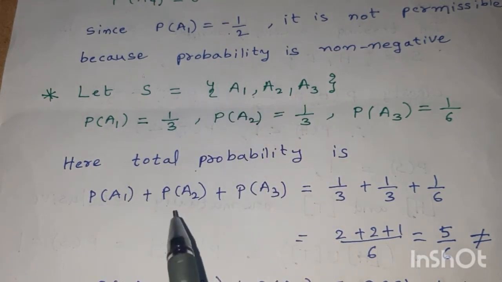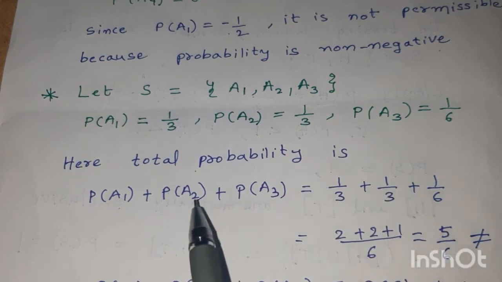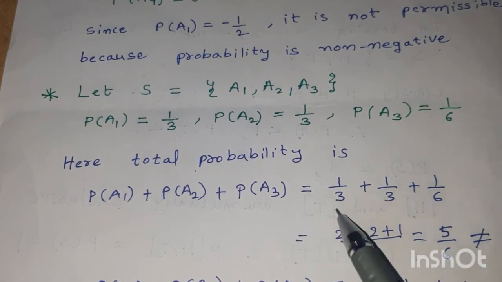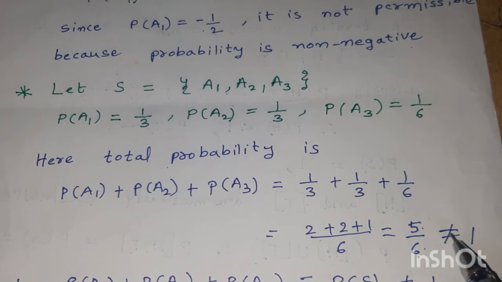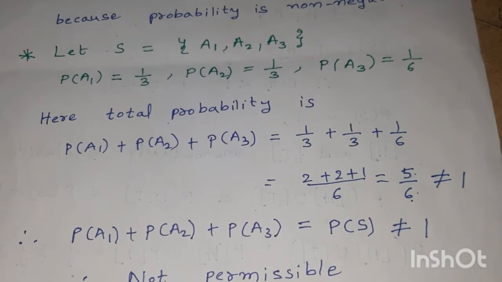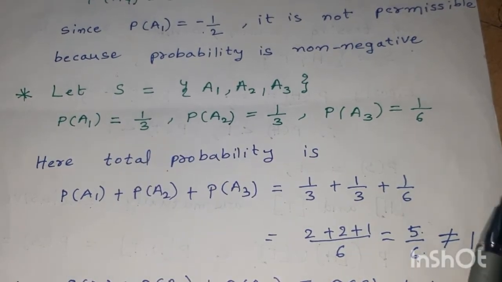Probability of A1 is given as 1 by 3, plus probability of A2 is 1 by 3, plus probability of A3 is 1 by 6. 1 by 3 plus 1 by 3 plus 1 by 6, that means 2 plus 2 plus 1 by 6, 5 by 6, but 5 by 6 is not equal to 1. Therefore the probability of the sample space is not equal to 1. That is the reason this type of sample space is not permissible.